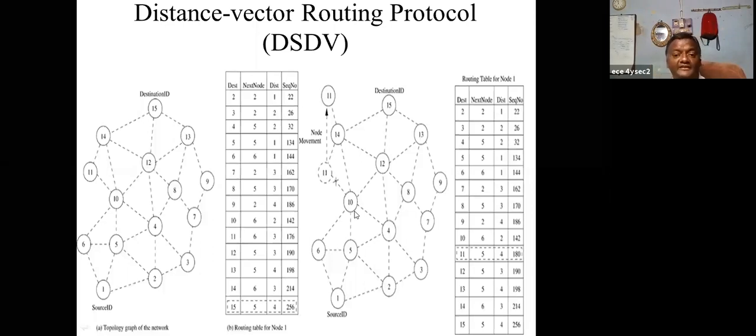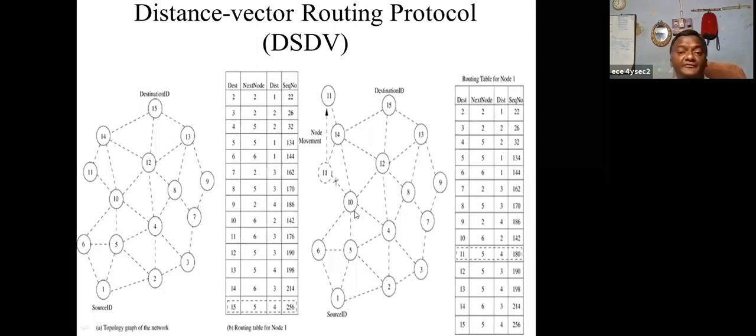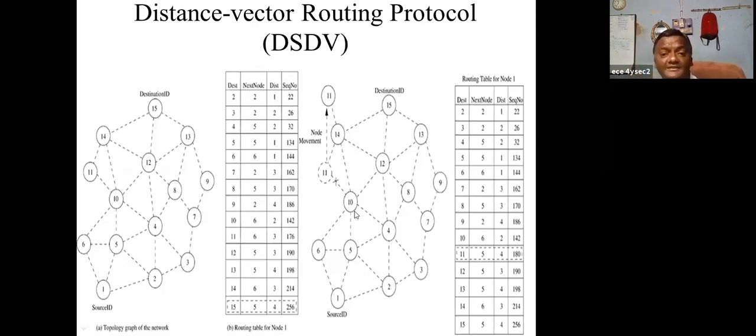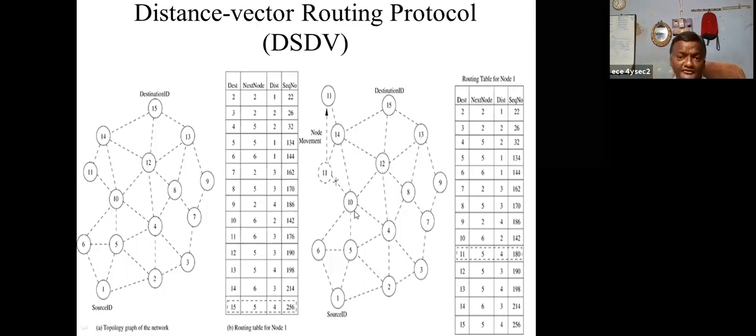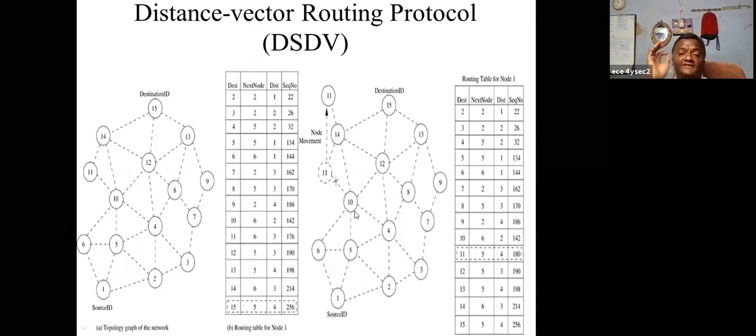Okay, so by this way each and every node can find out there is a break. How? Once there is a break, the cost will become infinite. That system updates the information to its neighbors, and the neighbors update the information to their neighbors. By this way, the break is identified.